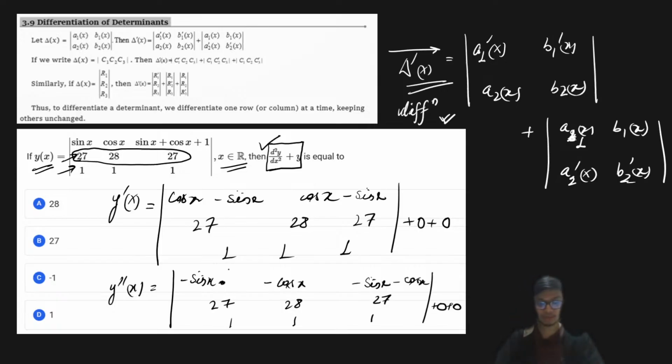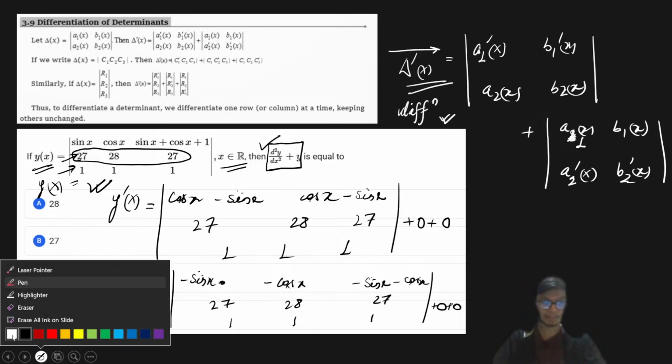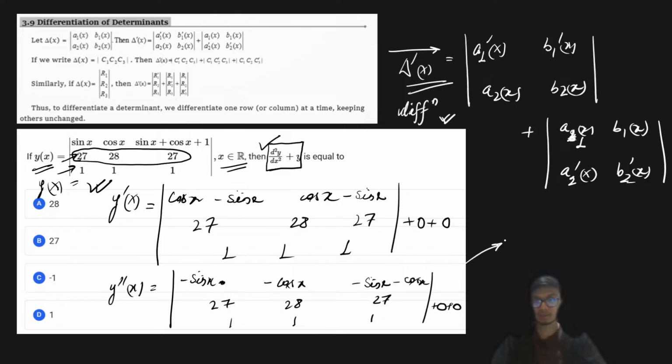Now we can take the negative sign common out of the determinant, because from the first row we can take out minus 1. Another way to do this question is to find out what our function is by solving this determinant, then go on differentiating it and find the result that way as well.